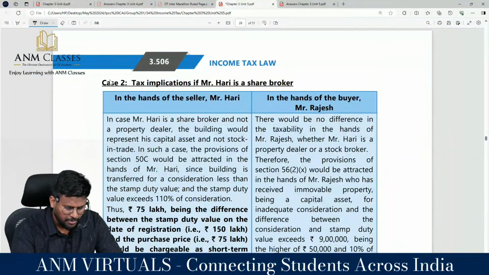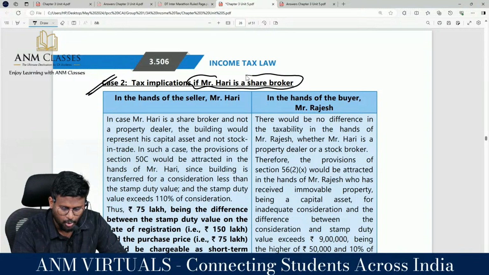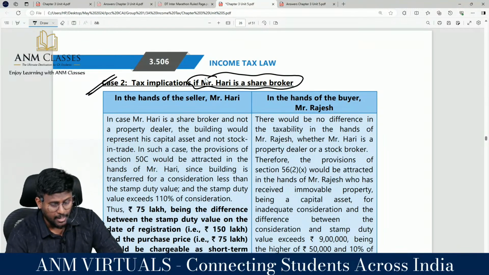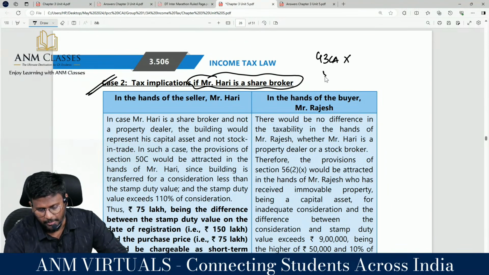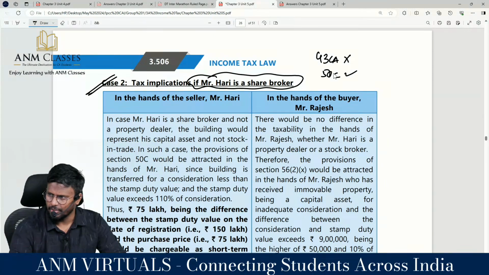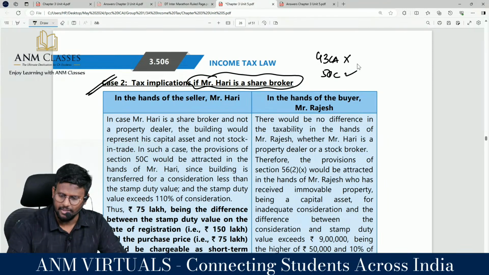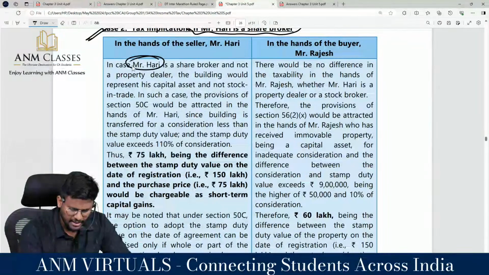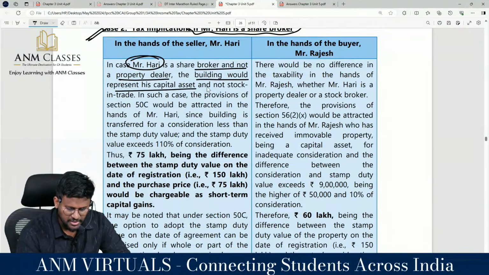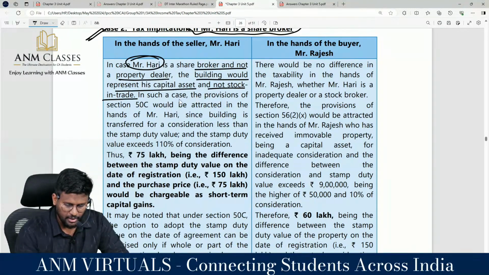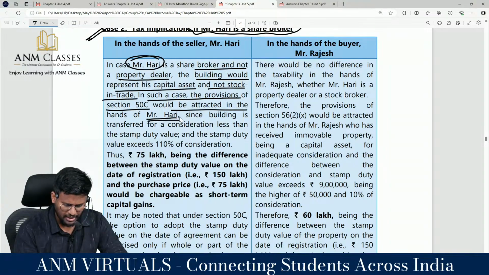Now, tax implication in the hands of Mr. Hari. Hari is a broker. If he is a share broker, 43CA will not be applicable; 50C will be applicable. Instead of business income, say it as capital gain. Correct? In case Mr. Hari is a broker and not a dealer, the building would represent his capital asset and not stock in trade. In such a case, the provision of section 50C would apply in the hands of the seller.